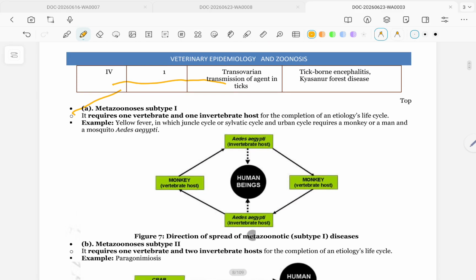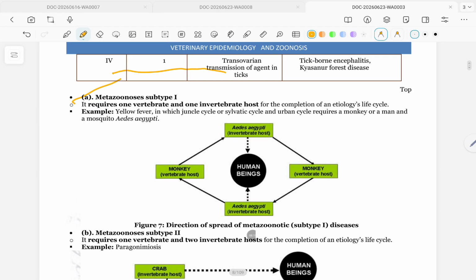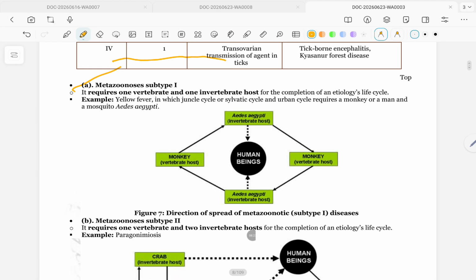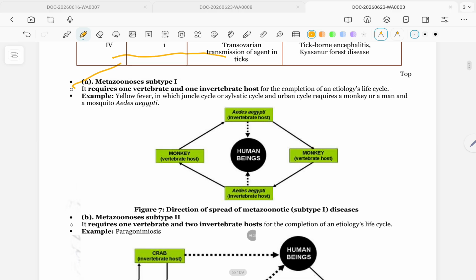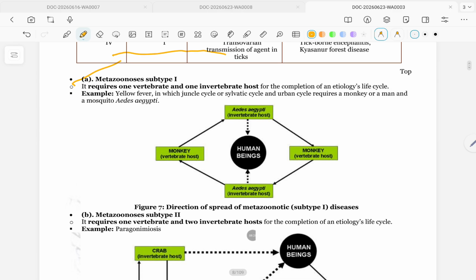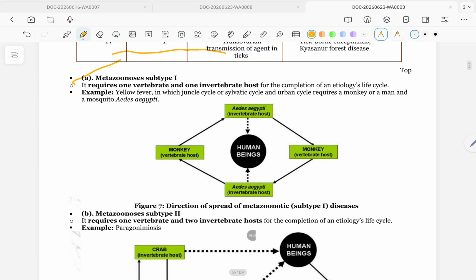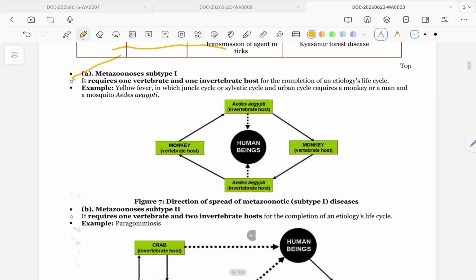Metagenesis subtype first. It requires one vertebrate and one invertebrate host for the completion of an etiology life cycle. Example: yellow fever, in which the jungle cycle or sylvatic cycle and urban cycle require a monkey or a man and a mosquito, Aedes aegypti.